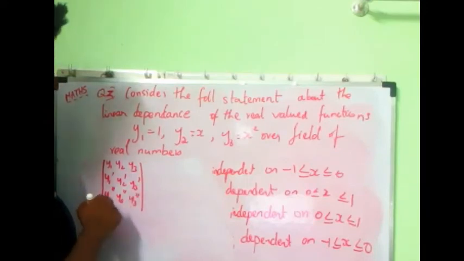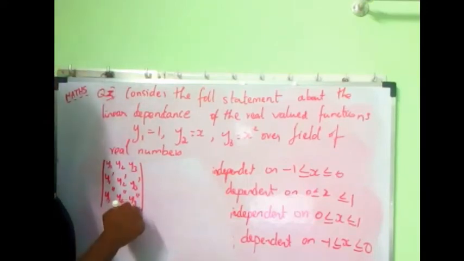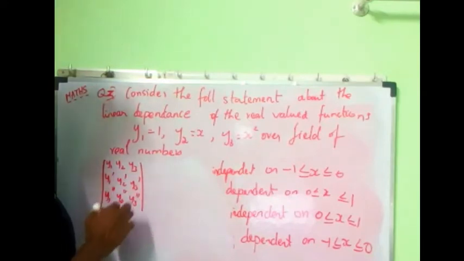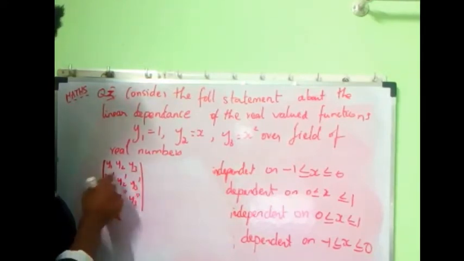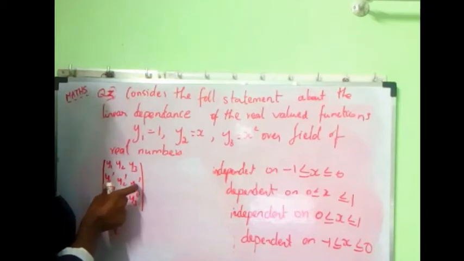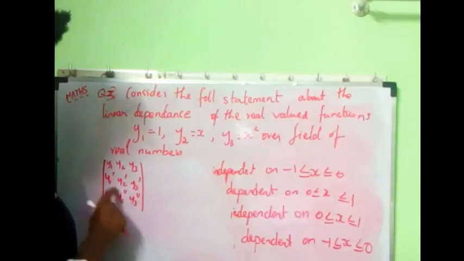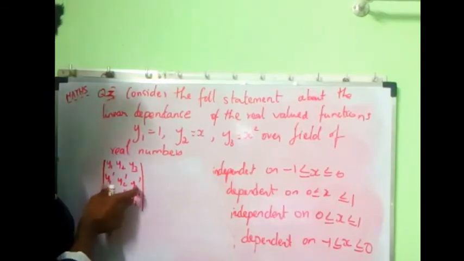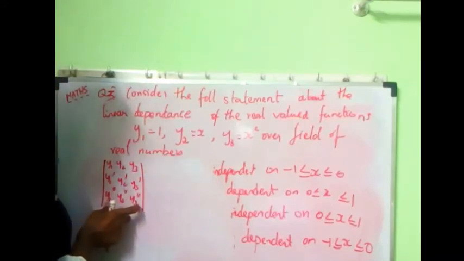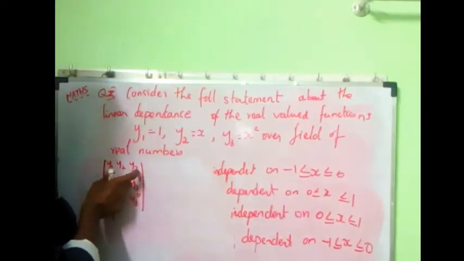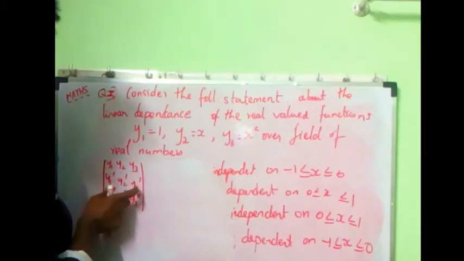The first differentiation of the second row will be the third row. Whatever value is available, if you differentiate one time you get the second row, and differentiating the second row gives the third row.